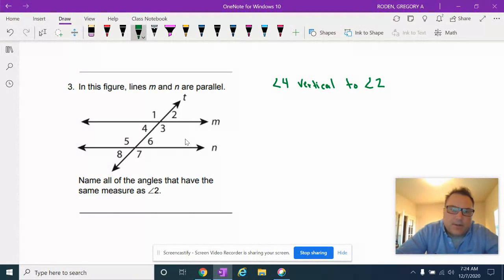Then angle 6 is congruent to angle 4 because 6 is alternate interior to 4.